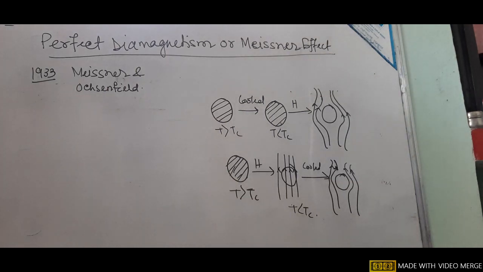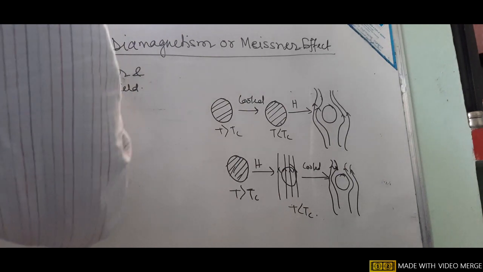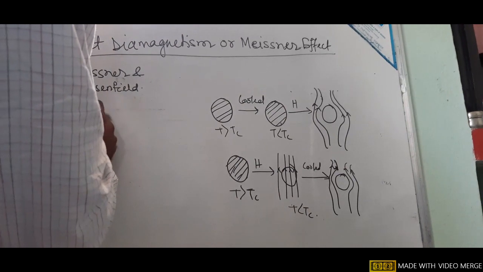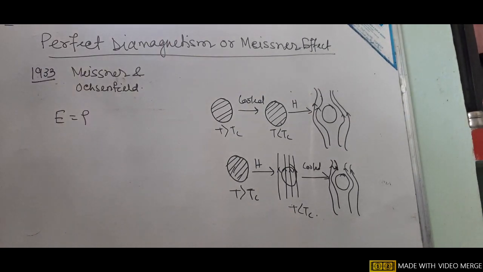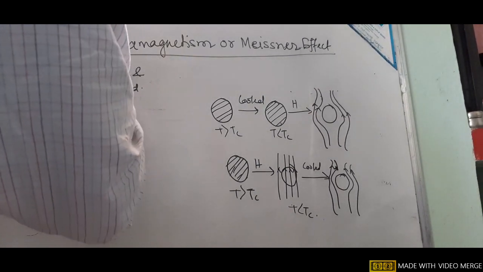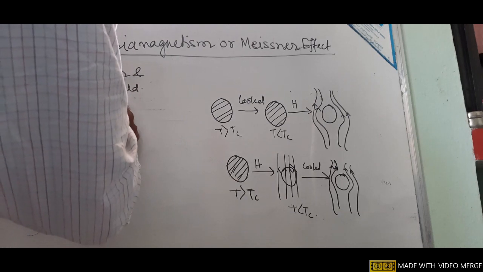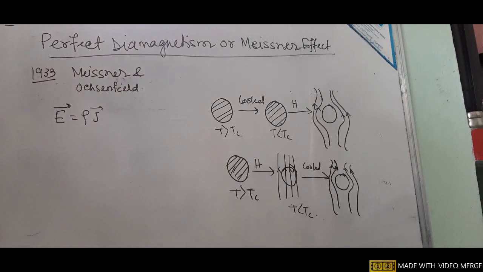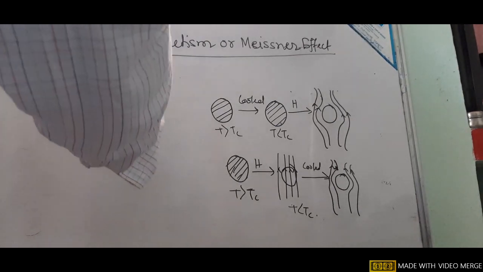In this video, I will be talking about perfect diamagnetism, or the Meissner effect. As you know, Ohm's law for a conductor relates the electric field in the conductor as E equal to rho into J. E represents the electric field and J the current density.